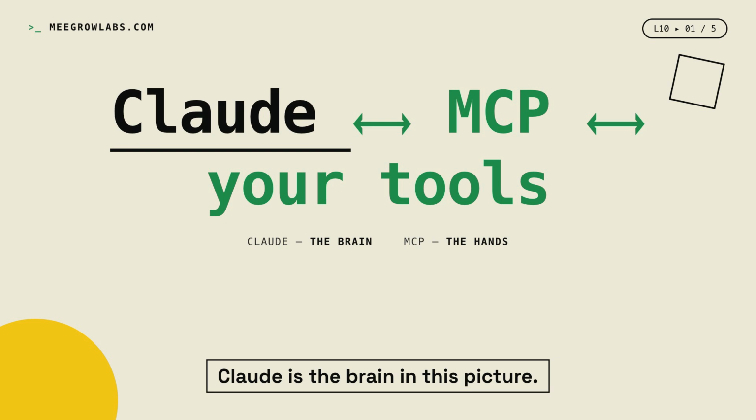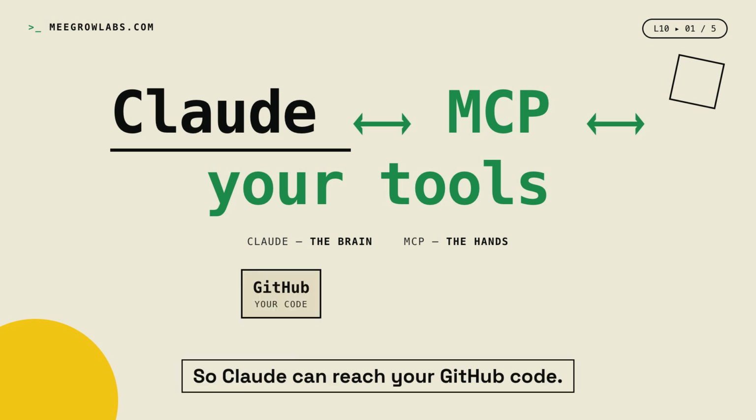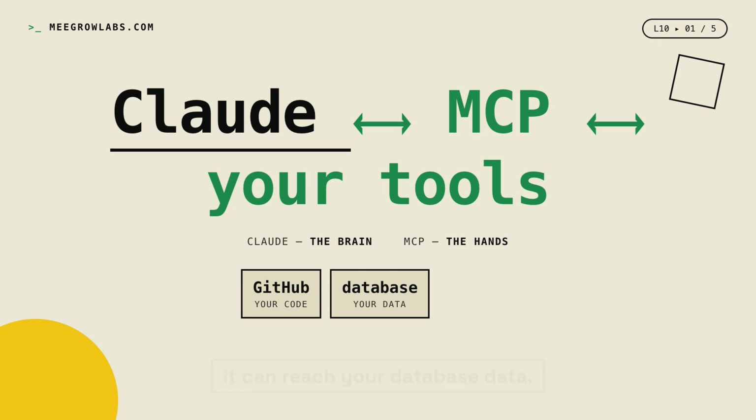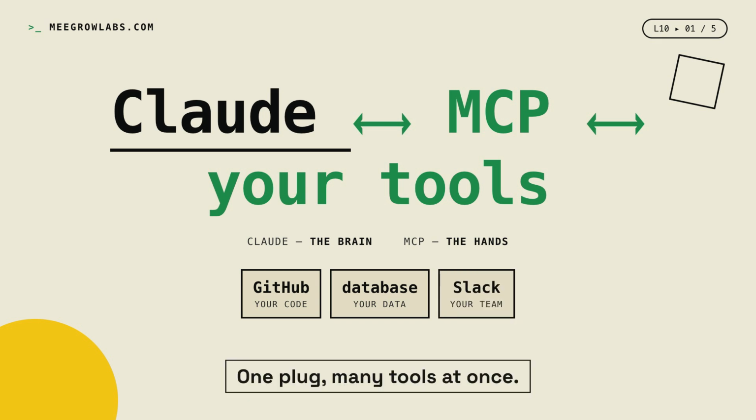Claude is the brain in this picture. MCP gives that brain hands. So Claude can reach your GitHub code. It can reach your database data. It can reach your Slack team. One plug, many tools at once. You do not wire each tool by hand. They all speak the same protocol. That is the whole trick of MCP.